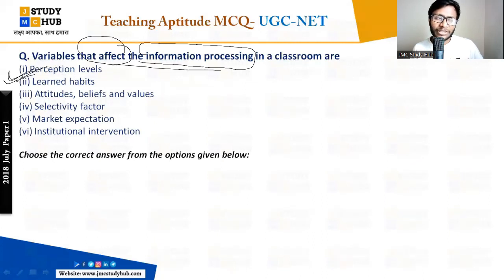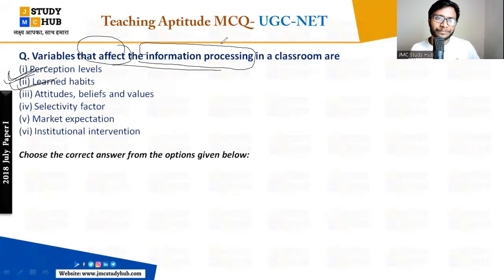After that, learned habits are also among them. The learned habit also affects the information processing. So 1 and 2 will be there. What is the learned habit? The habit learned in you, right? That will also affect the information processing. If your presence of mind always goes somewhere, you are in the classes, but your mind is not in the classes, so that is not a learned habit. Learned habit basically affects information processing. It will help you understand the topic. So that is learned habits also.